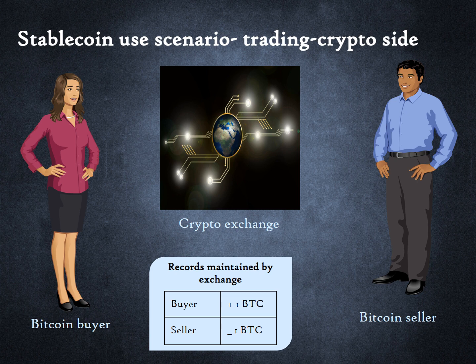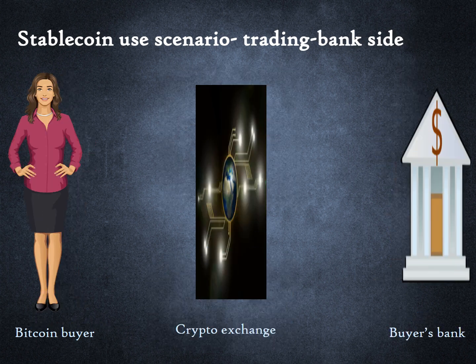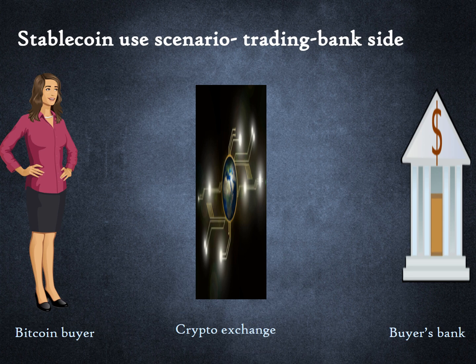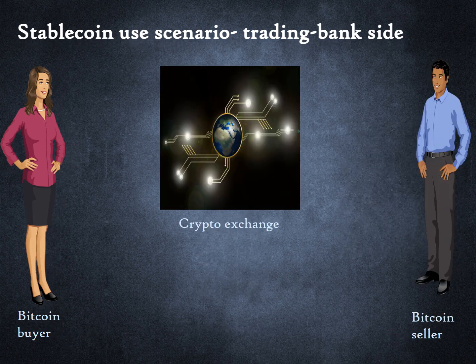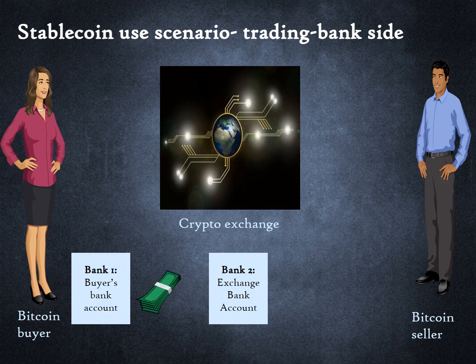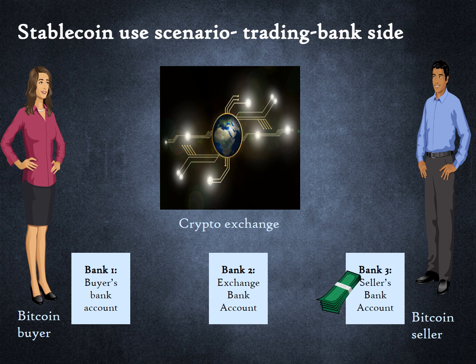Next, we will look at the bank side. Alice's bank account is linked to the app of the exchange. When she initiates a purchase, the exchange debits her bank account for $15,000. The exchange needs the following to occur. Money must flow from Alice's bank account to a bank account owned by the exchange. From this account, the exchange transfers the money to Bob's checking account.